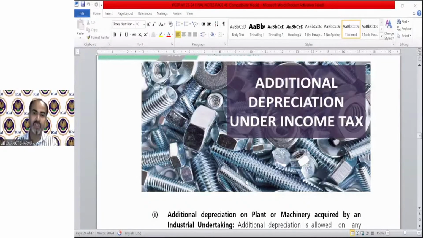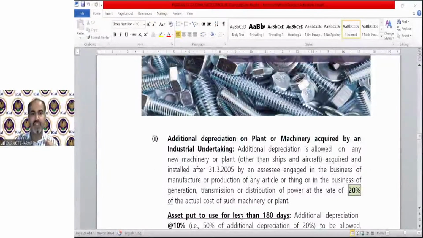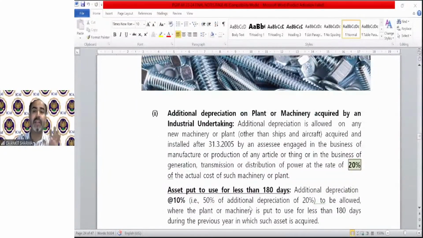Additional depreciation is in addition to the normal depreciation, but you have to fulfill certain conditions to claim it. Additional depreciation is allowed only on plant and machinery acquired by an industrial undertaking. Industrial means manufacturing. Additional depreciation is allowed on any new machinery or plant. The important thing is that it must be new plant and machinery, other than ships and aircraft.